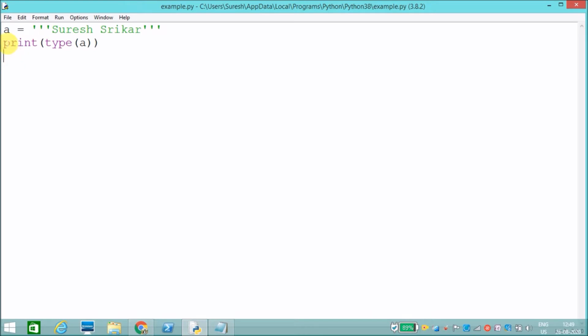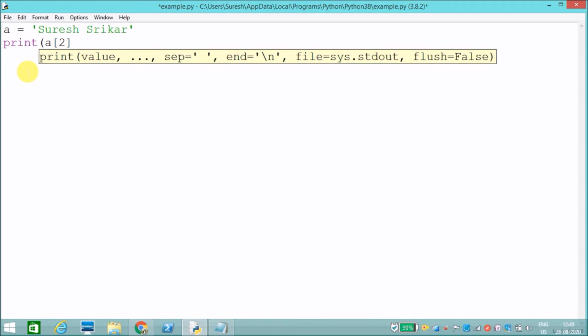I also said that string is an ordered data type. First we will see that string is an ordered data type. For example, a is my string. Now I need to check the order, meaning the index value. If I get the value based on the index value, then it is an ordered data type. If I am unable to check based on the index value, then it is unordered. I need to get index 2, so I'll print the second index position.